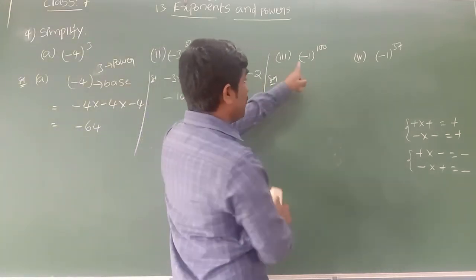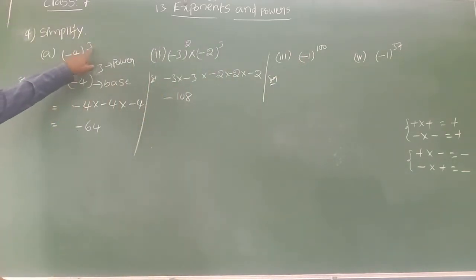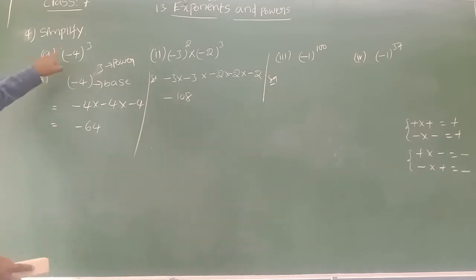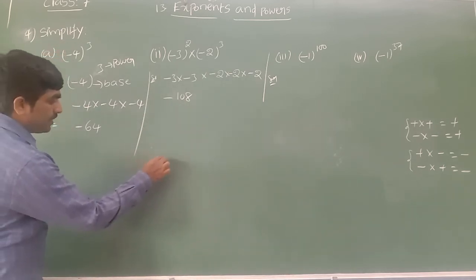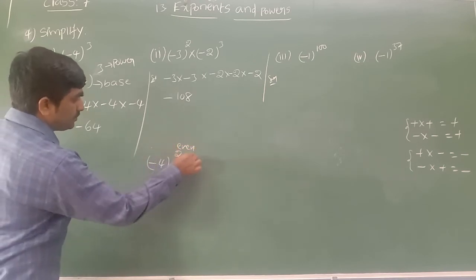Then what about this symbol? Yes, here you can see, power 3 is an odd number. So when it is an odd number, minus will be minus only. When the power is an odd number, minus will remain minus. If the power is an even number, let us see minus 4 power 2. Now this power 2 is an even number.